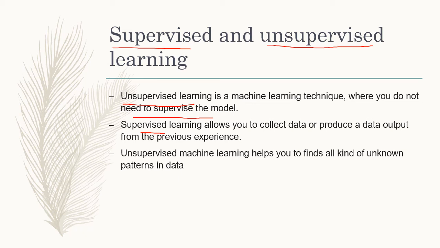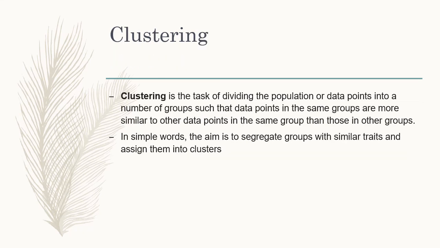So that is supervised learning. So unsupervised machine learning helps you to find all kinds of unknown patterns in data. How will we see that? Let us consider an unsupervised learning method, that is clustering. How does clustering work and what is actually clustering? A cluster is a set of data clubbed together. Clustering is the task of dividing the population of data points into a number of groups.